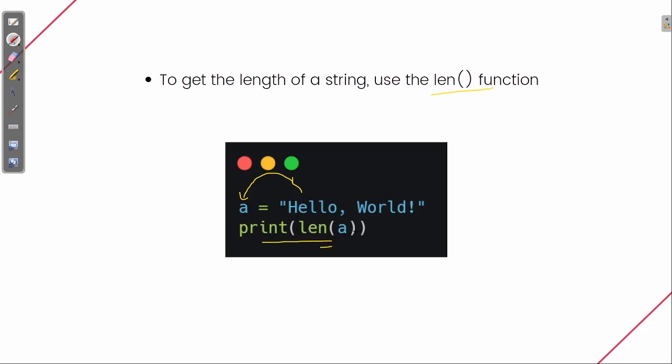Now what will be the output? Just count the number of characters in this string, and that will be the output. So here you can see this is 1, 2, 3, 4, 5, 6, 7, 8, 9, 10, 11, 12, 13. If there is no space here, then it will be only 13. If there is a space, then you can see the difference. Just check it out, explore more, and you will understand how it is working.